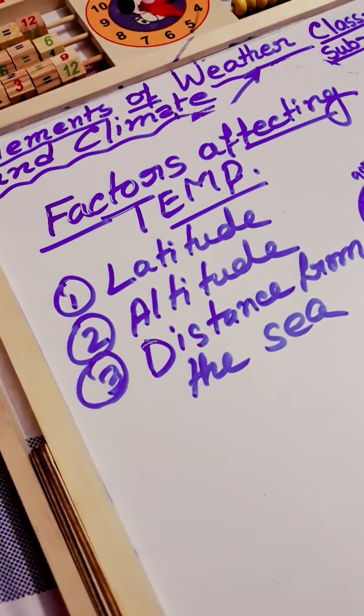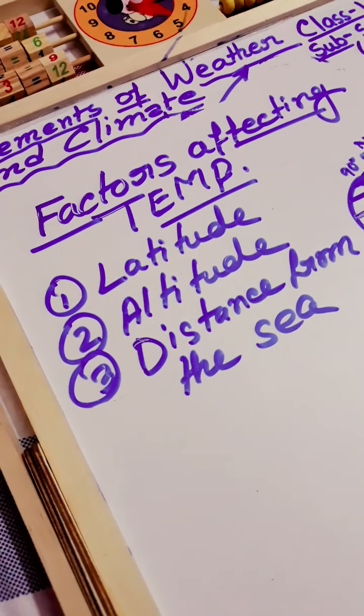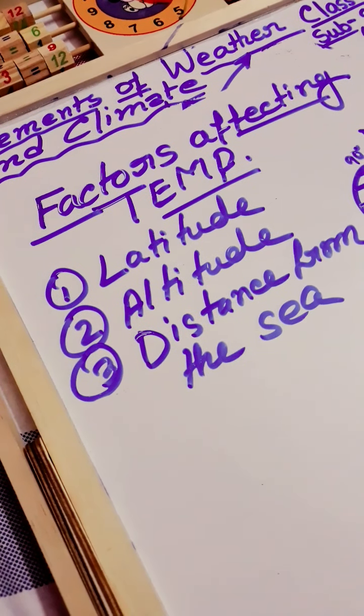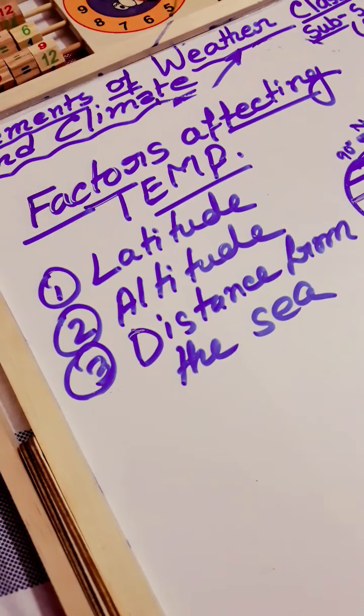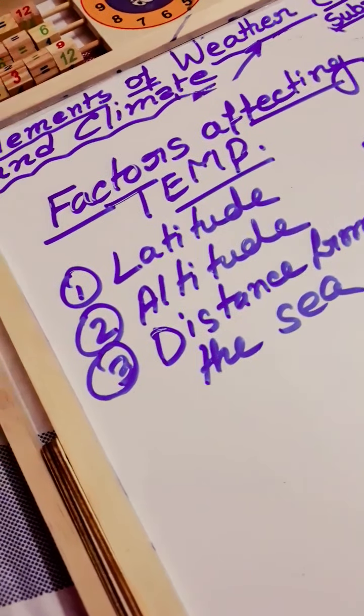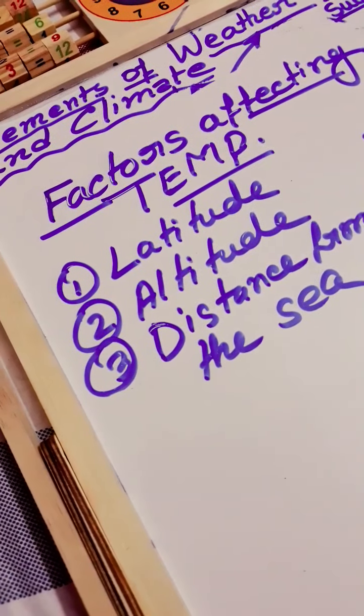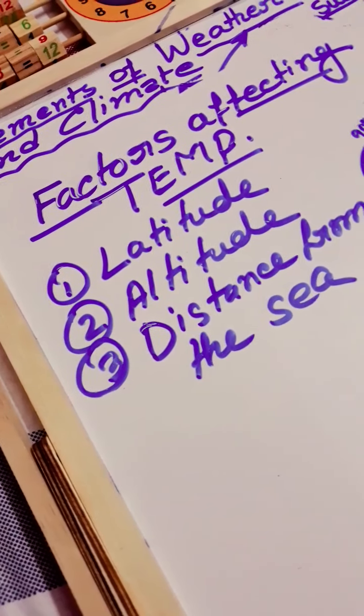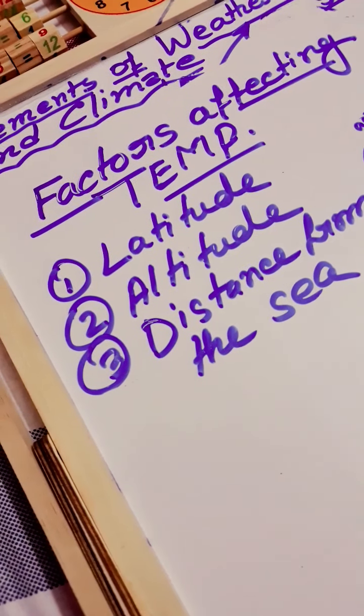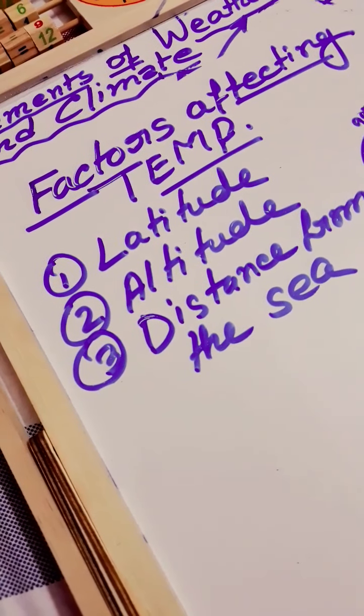Now we will discuss some factors which affect our atmospheric temperature. What are they? Number 1, latitude. Number 2, altitude, that means height from sea level. That is known as altitude. Then the distance from the sea. Then, what about latitude?